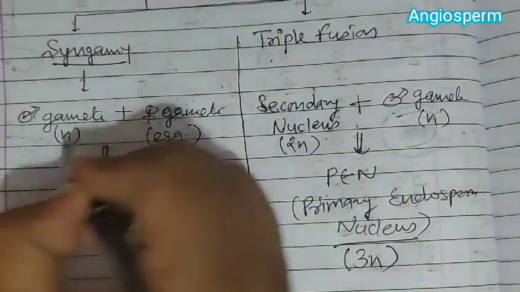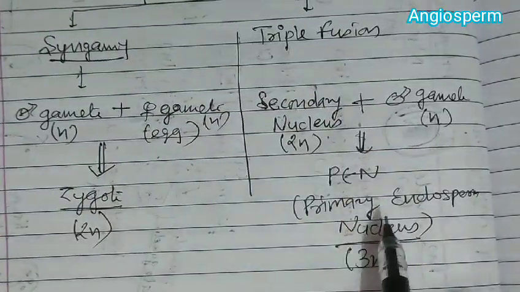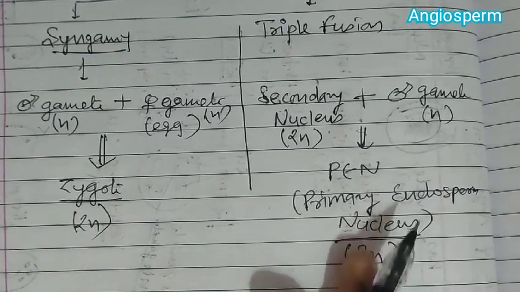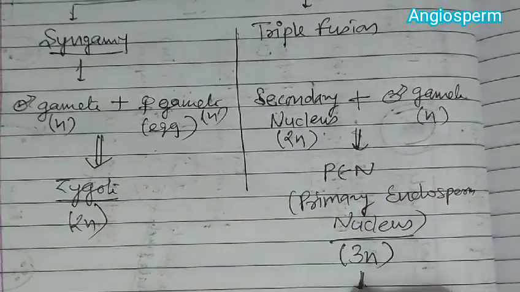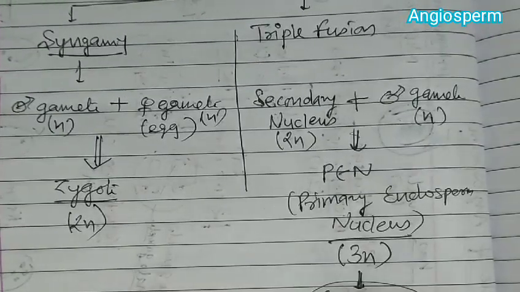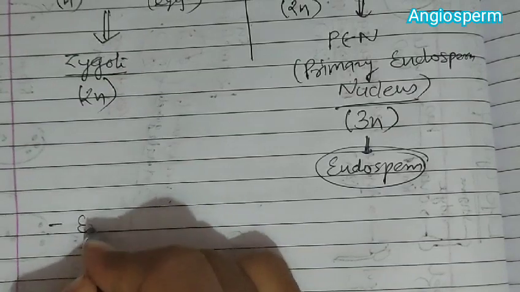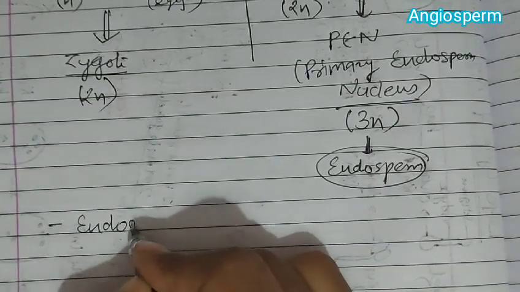Here also this is haploid, so the zygote becomes diploid. But the primary endosperm nucleus becomes triploid and this primary endosperm nucleus will form endosperm. So endosperm in angiosperms is triploid.